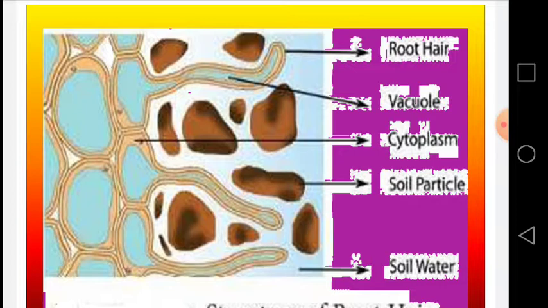But the minerals are absorbed firstly by diffusion, but next when their quantity is higher in the root hair cells, then this is by active transport. So root hairs are basically designed by nature to absorb the maximum quantity of water by the process of osmosis, and minerals by the process of diffusion in early stages, and then by active transport.